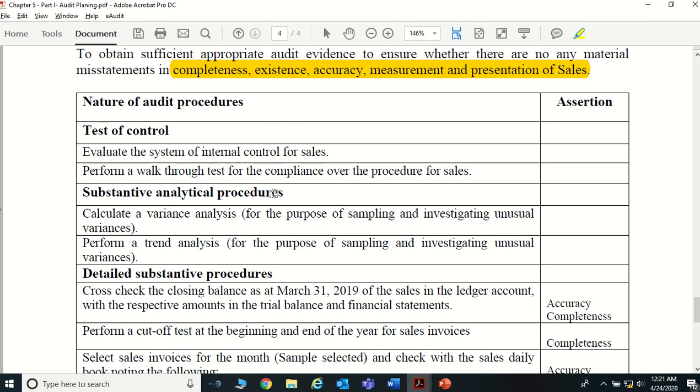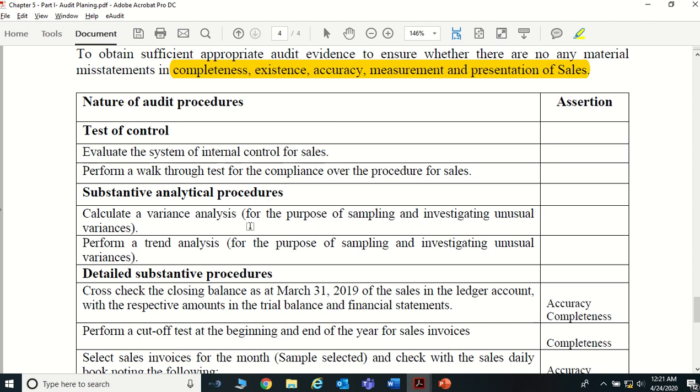Then substantive analytical procedures. We discussed there are two types of testing, right? The first one is the test of controls, the other one is substantive testing. Under substantive testing, you have substantive analytical procedures and tests of details, right? So here it talks about the substantive analytical procedures, what you can do. Calculate variance analysis.